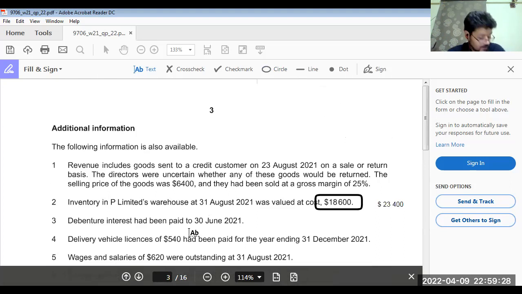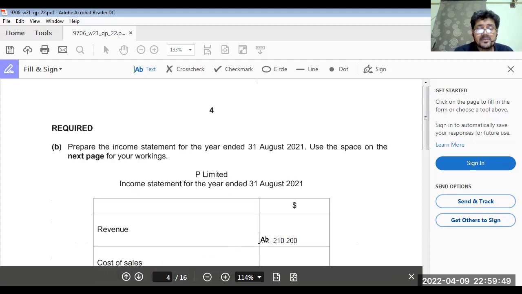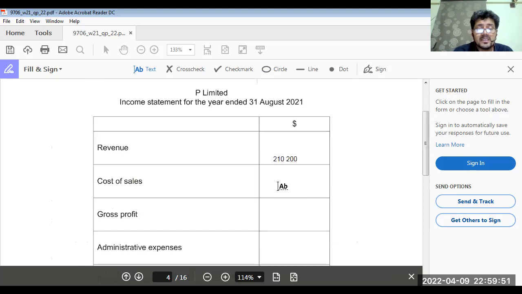So 88,510 is the amount of cost of sales. Getting my point clear? So we'll report it over here: 88,510 in brackets.